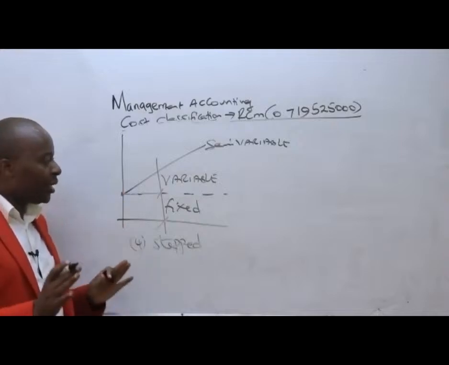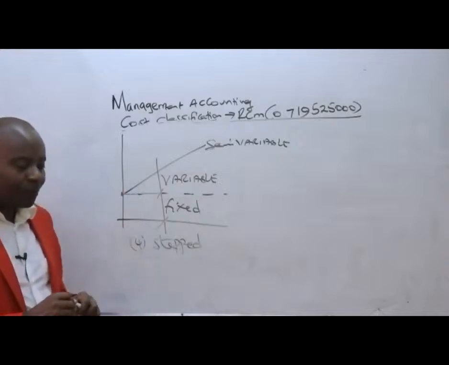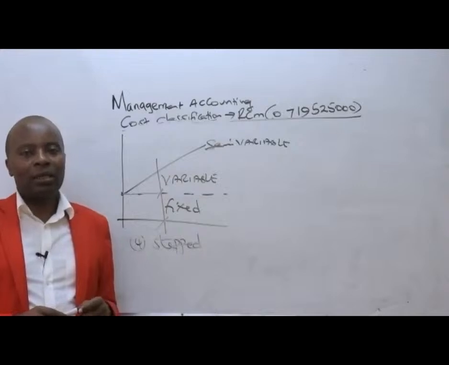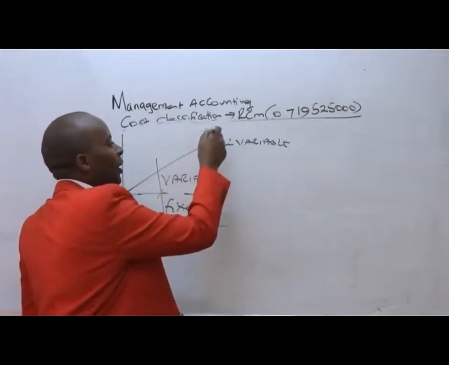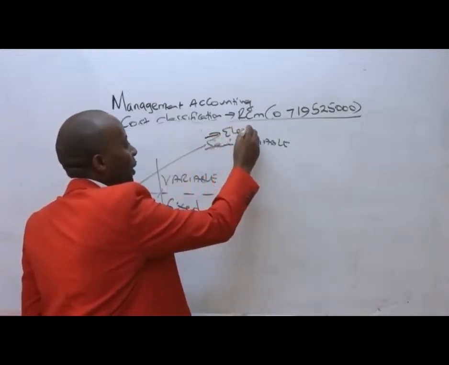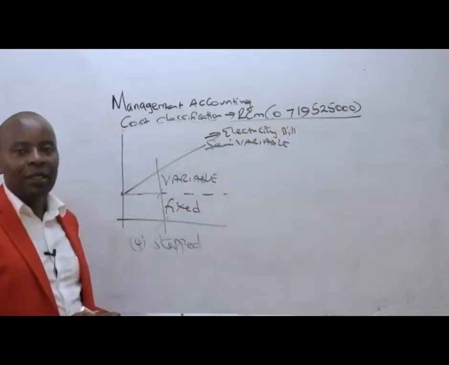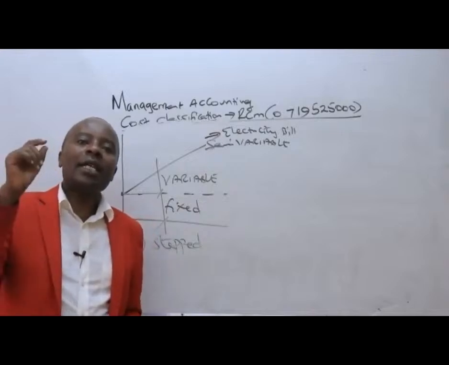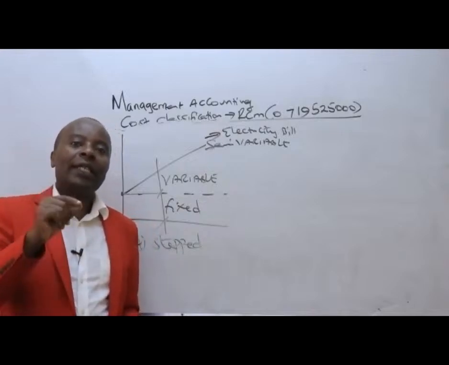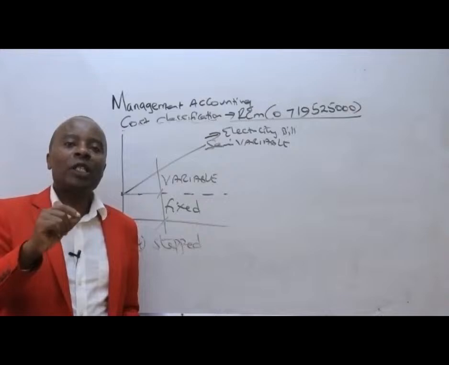Now listen, ladies and gentlemen. If you have, for example, an electricity bill today, trust you me that there is a component of your bill that does not depend on the number of units that you consume.